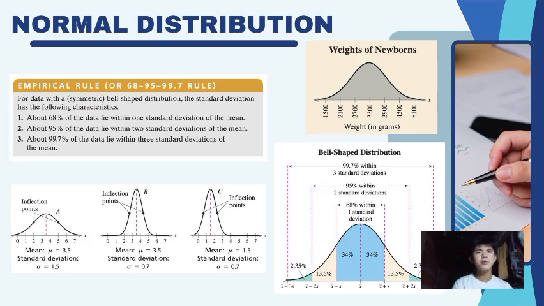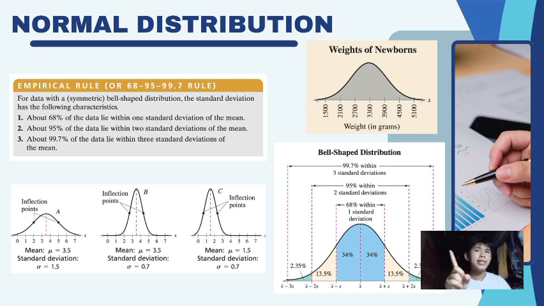For the normal distribution, we have the empirical rule or the famous 68, 95, and 99.7 rule. For data with a symmetric bell-shaped distribution, the standard deviation has the following characteristics, so you have to take note.